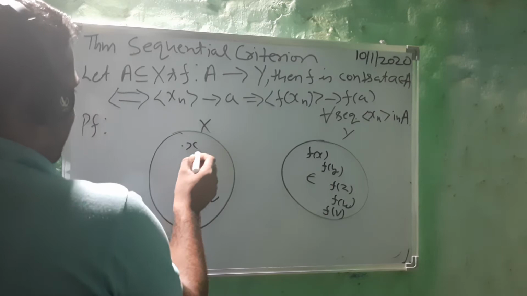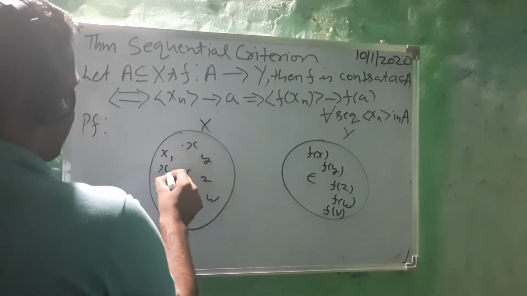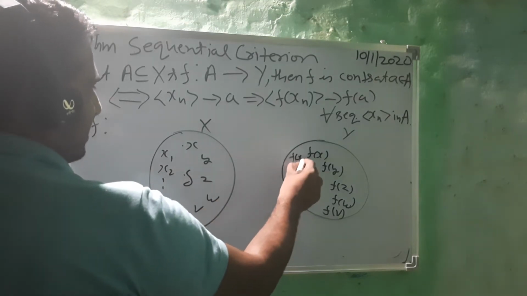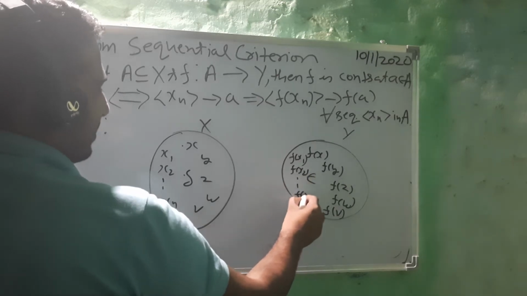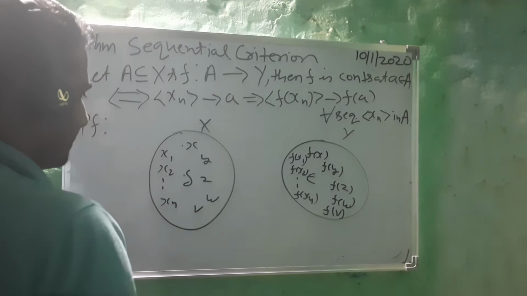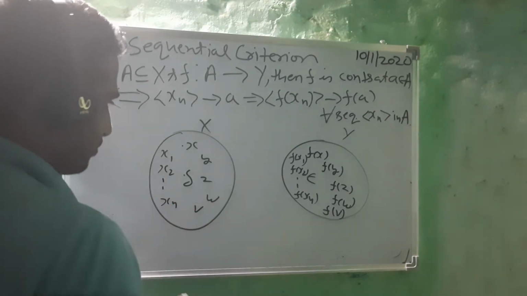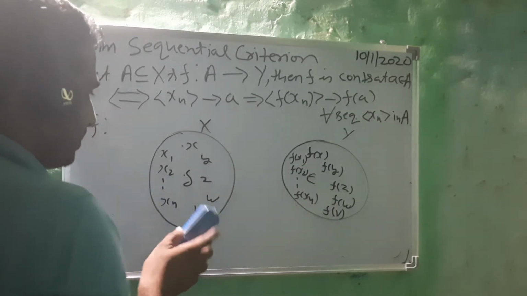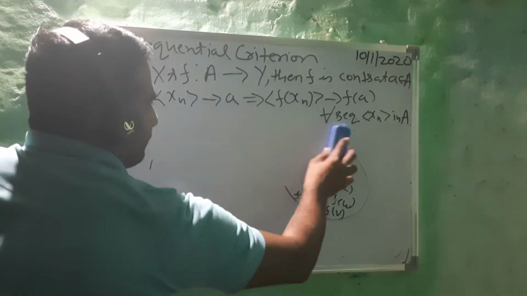If we have a sequence x1, x2, xn, then similarly you will have f(x1), f(x2), all the way to f(xn). This is how you have notations. So keeping these notations in mind, let's prove this theorem.